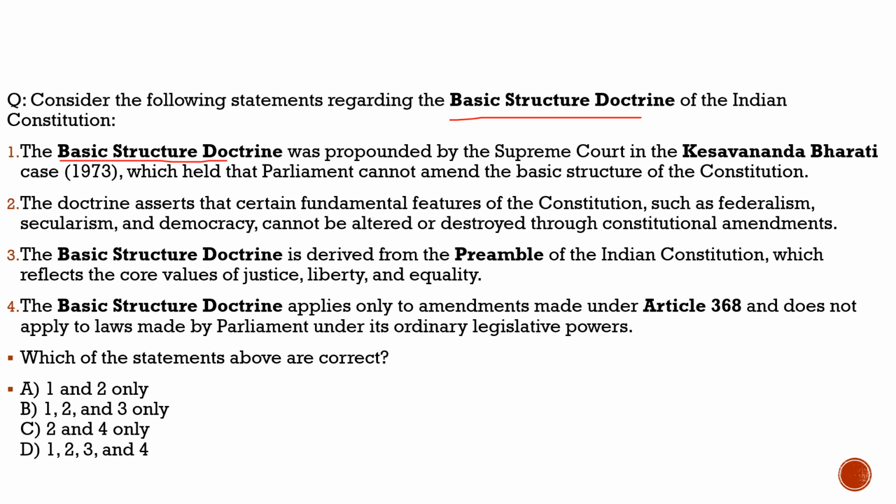Statement 1: The basic structure doctrine was propounded by the Supreme Court in the Kesavananda Bharati case, 1973, which held that Parliament cannot amend the basic structure of the Constitution. 100% correct. Parliament can amend everything, but not the basic structure; the elements given under this can't be amended. Then the second statement: the doctrine asserts that certain fundamental features of the Constitution, such as federalism, secularism, and democracy, cannot be altered or destroyed through constitutional amendments. 100% correct, nothing wrong with this statement.